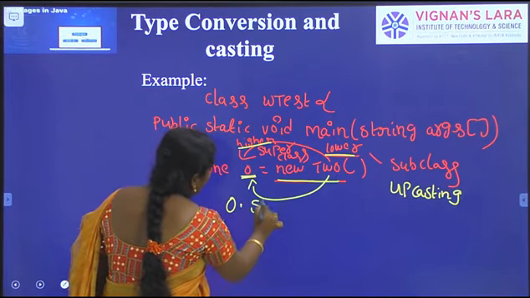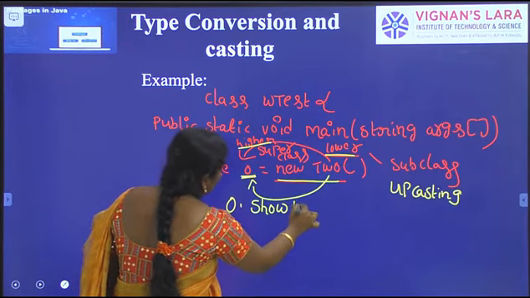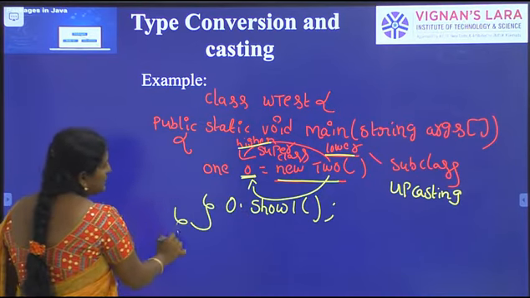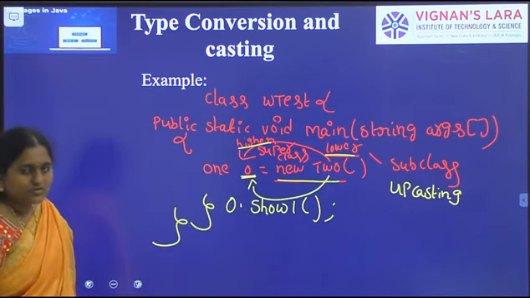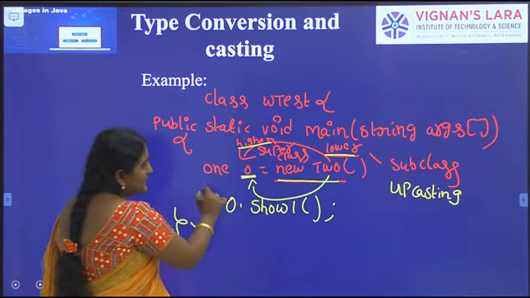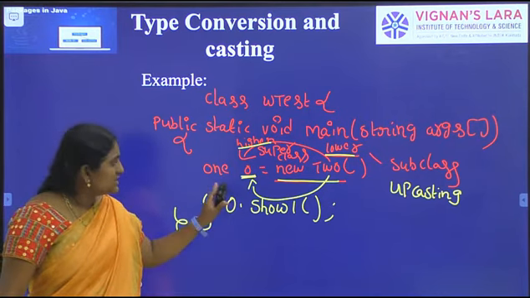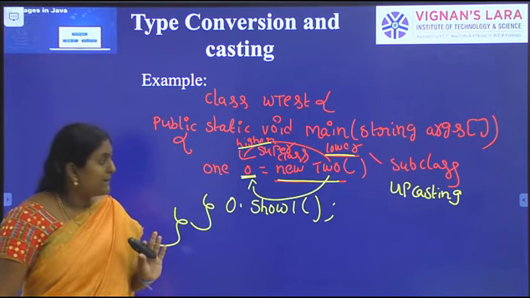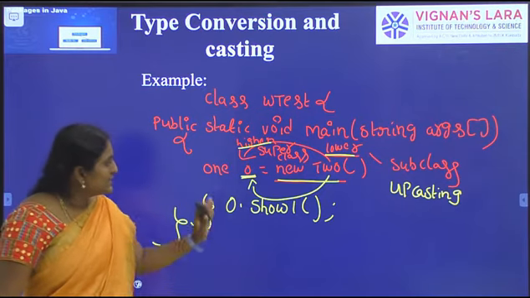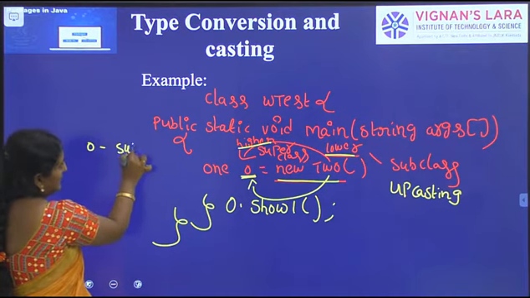So using the superclass reference variable, here I am calling the show1 method. I am closing the main method body and the class body. So o.show1 method, at the time of compilation, the compiler always concentrates on the reference type. Here our reference type o is the superclass.